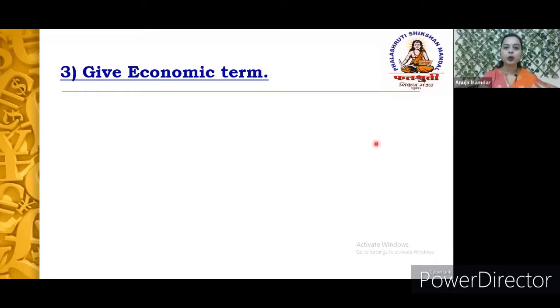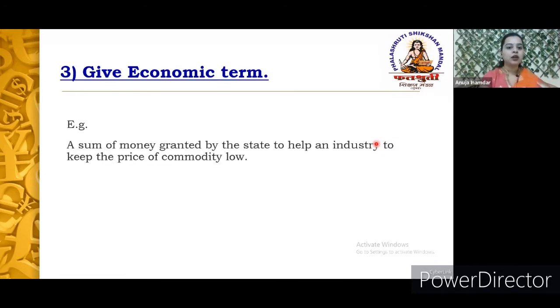The third type of question is give economic term. Here you will get one statement, which might be a definition or a meaning of any specific economic concept. By observing the statement, we need to identify the correct economic term. Let's take one example. Here, the statement is: a sum of money granted by the state to help an industry to keep the price of a commodity low. Now, this can be a definition or a meaning of the statement.